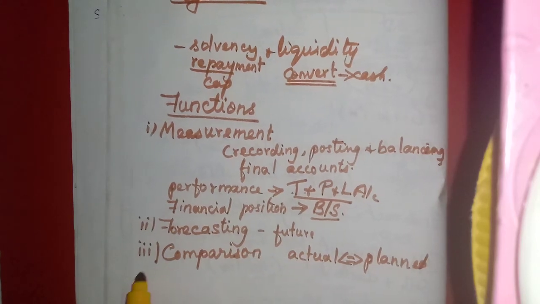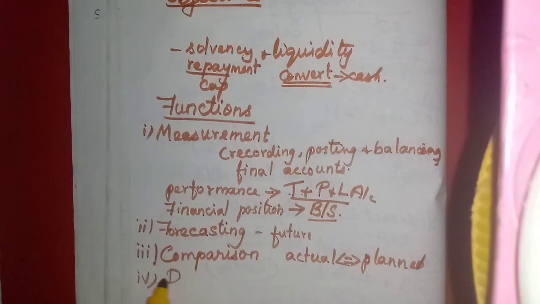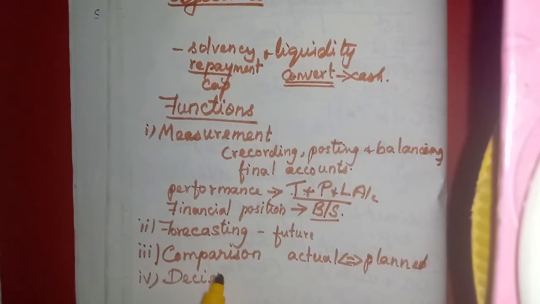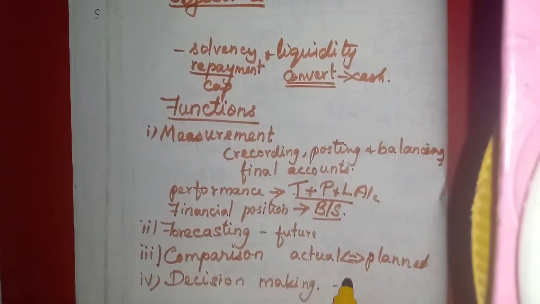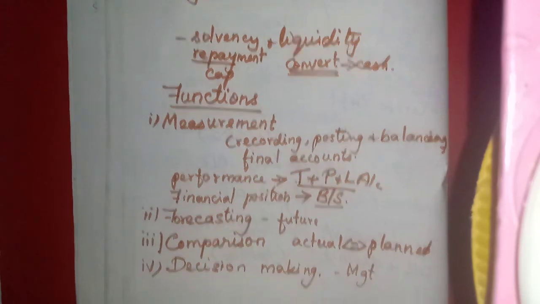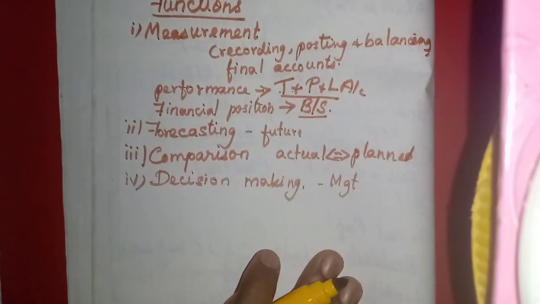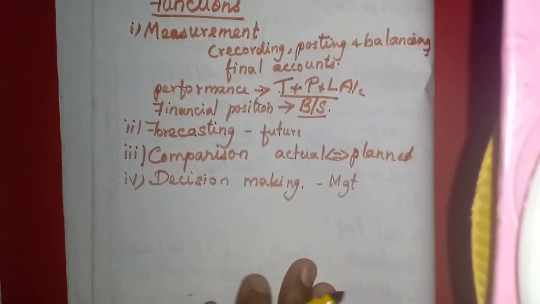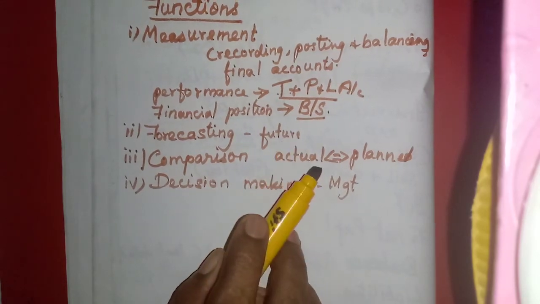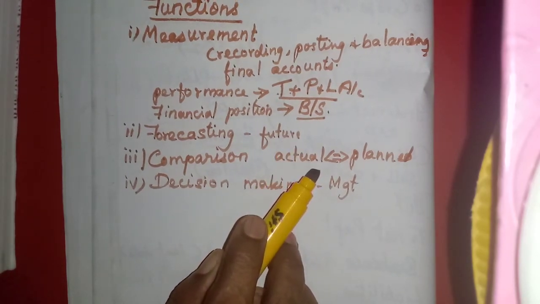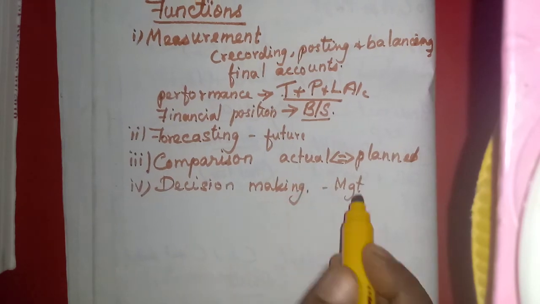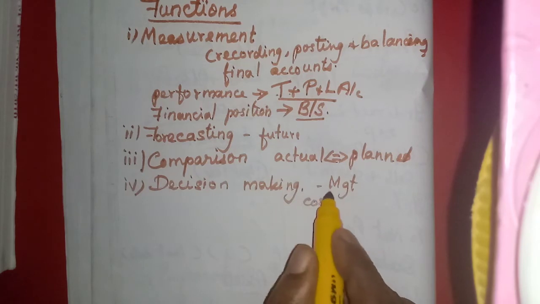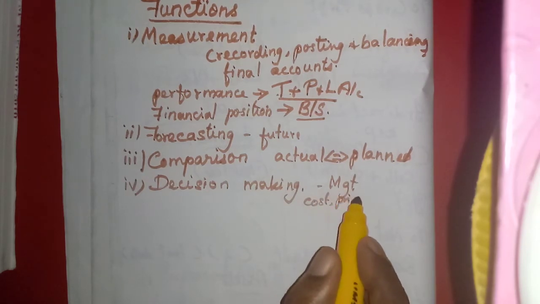Then decision making. The decisions are taken by the management, we know, isn't it? Management is the one who takes the decisions with the help of these accounting tools. They will decide about the cost, and they have to fix the price of the product.